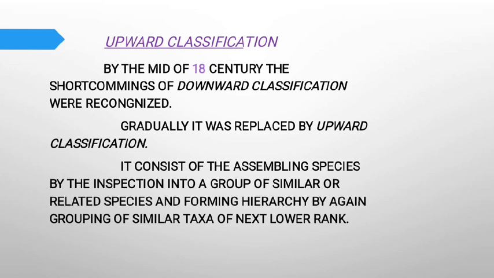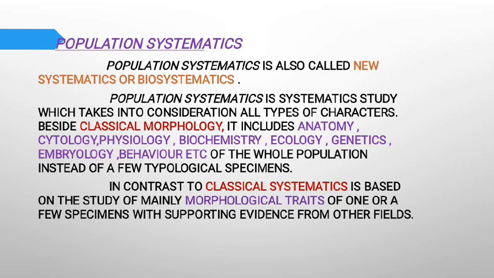Downward classification is for the identification of organisms, not for the classification. That is why it was replaced by the upward classification. Next point is population systematics. Population systematics is also called the new systematics or biosystematics.